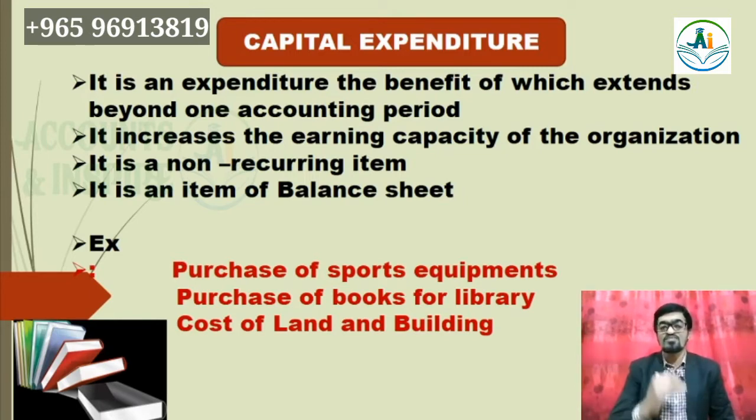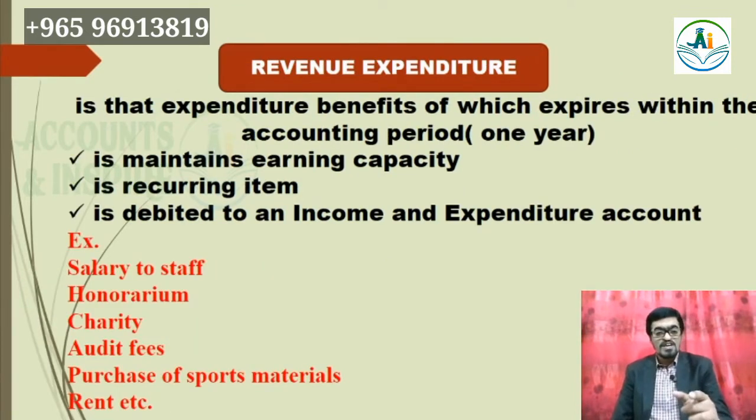Look at these examples. All of these we can use for more years. More than 1 year we will get the benefit of these items. That's what we call capital expenditure. Revenue expenditure is that expenditure the benefit of which expires within the accounting period. That means the benefit expires within 1 year. Such kind of expenditure we may call revenue expenditure.